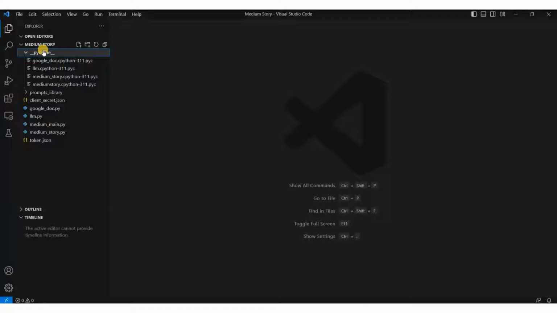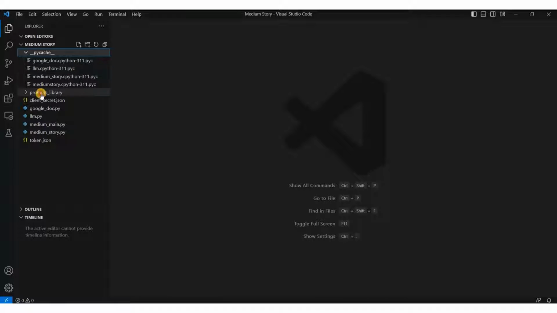And this is very important. Whenever you are writing any code, you need to have a cache. This cache saves everything. Later you can use it as a data source to create something, like a chatbot, or you can do any task with that. You can use this as a data source.